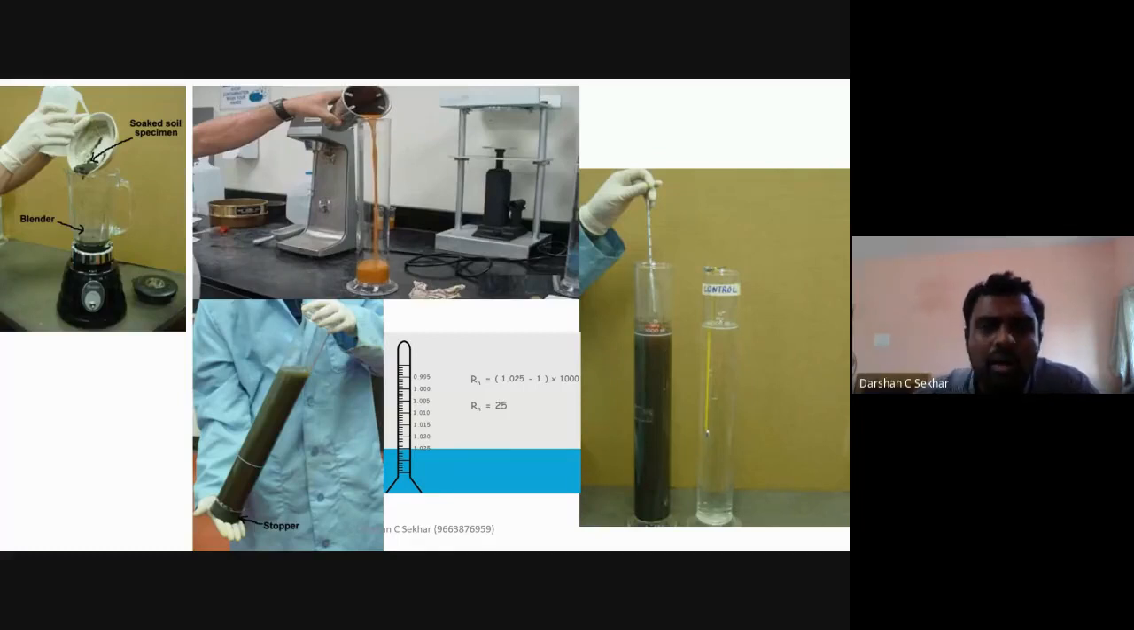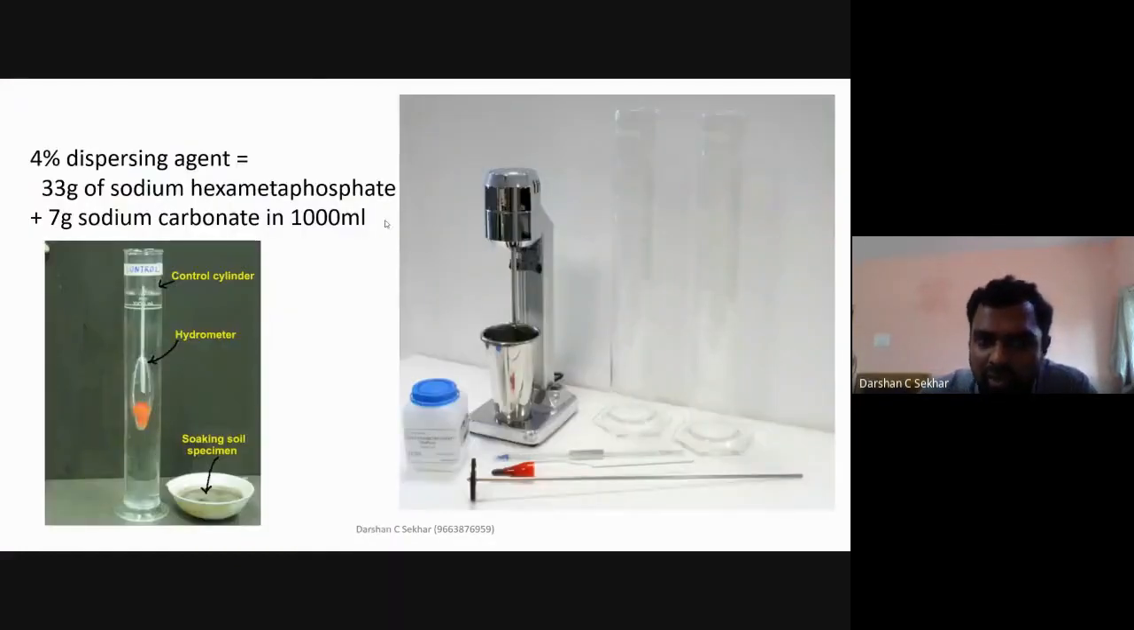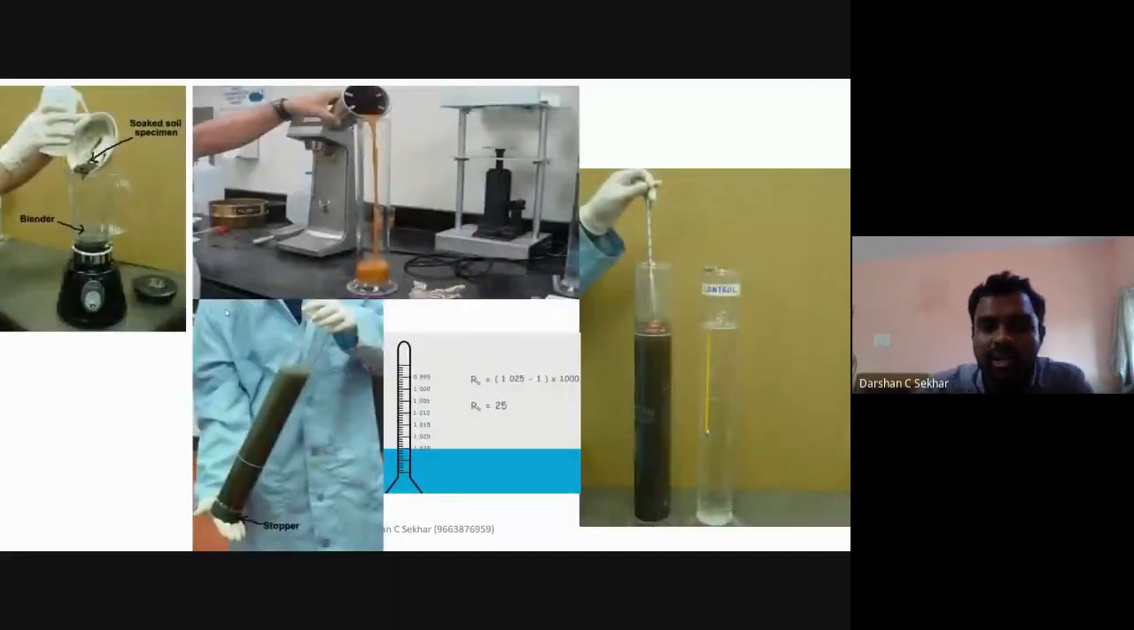Then in a China bowl, I'm going to add 100 ml of the dispersing agent, which I have prepared already. Then put it in a blender or a stirrer and mix it up. You stir for probably around 10 minutes. Once you do this stirring, then put it in a 1000 ml jar.